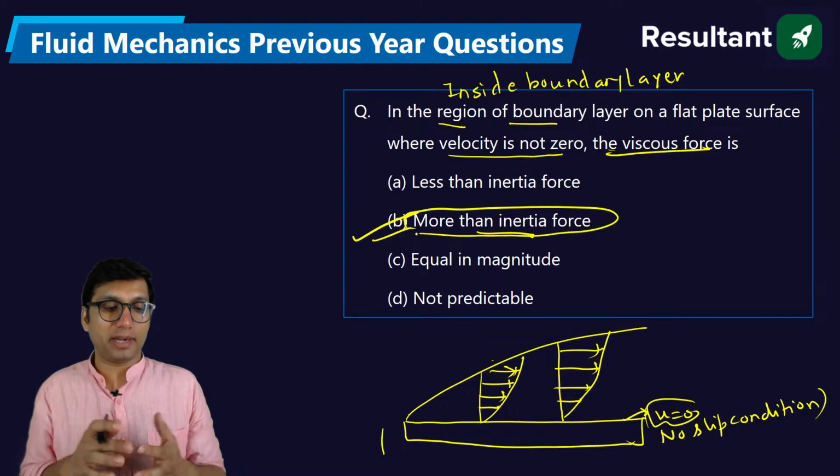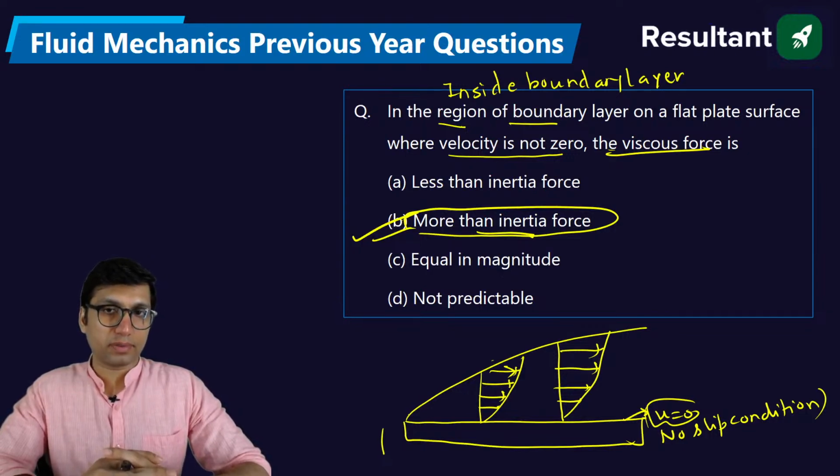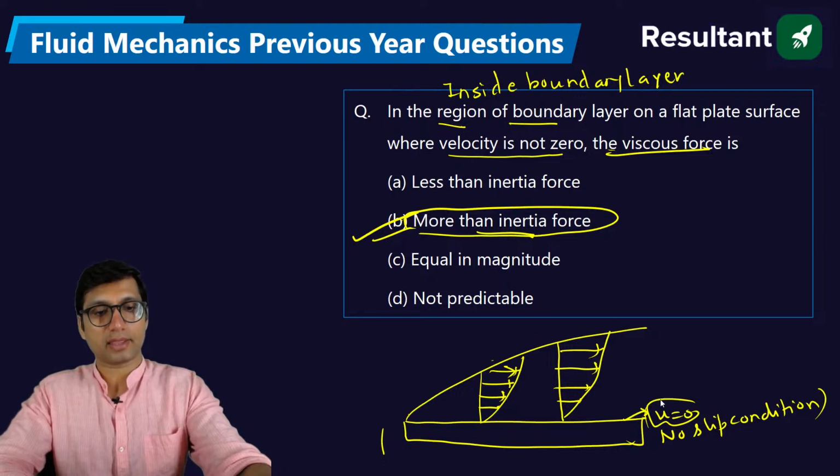It will dominate over the inertial force. So the right answer will be option B for this question. Clear? Is it clear? Any doubt? If you are having any doubt so far in any question, you can just ask me.